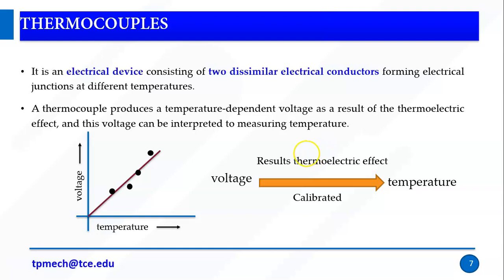The principle is very simple. If the temperature increases, then the voltage also increases. That voltage is calibrated as a temperature. The voltage results from the thermoelectric effect, and it can be interpreted to measure the temperature.